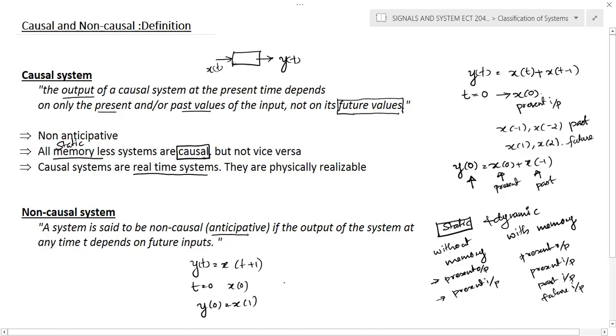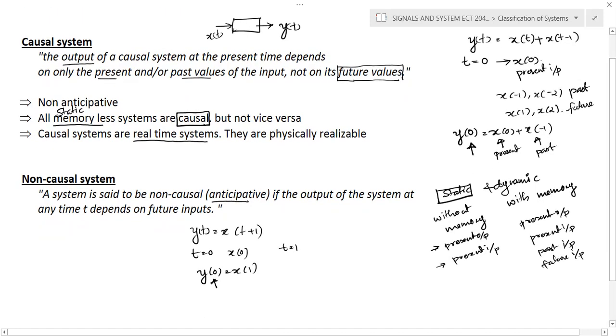X of 1 will occur only at t is equal to 1. But now we need to calculate y of 0 at t is equal to 0. But at that time, in order to calculate y of 0, we required x of 1. That is a future input. So that kind of systems are known as non-causal systems. Okay, now we'll do some problems related to this.